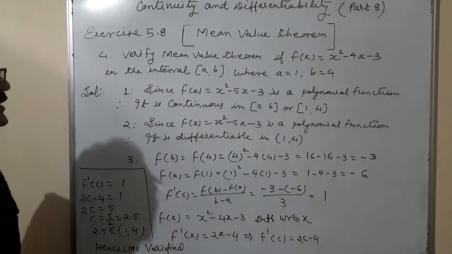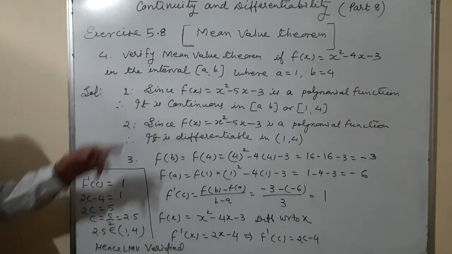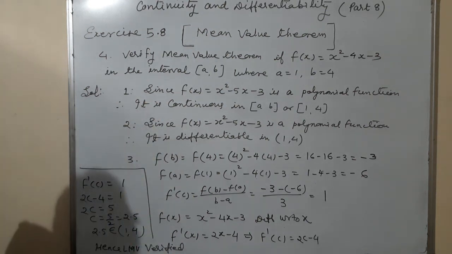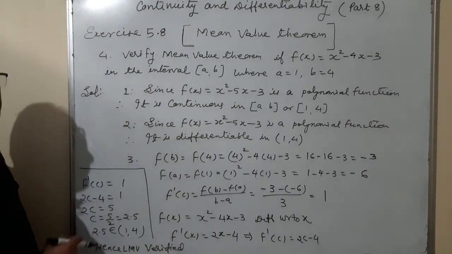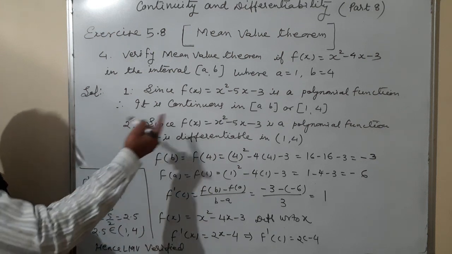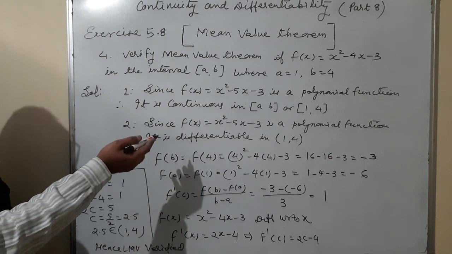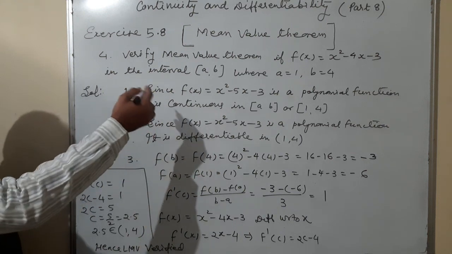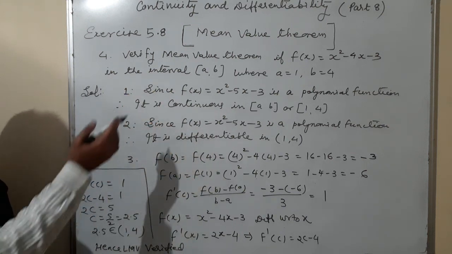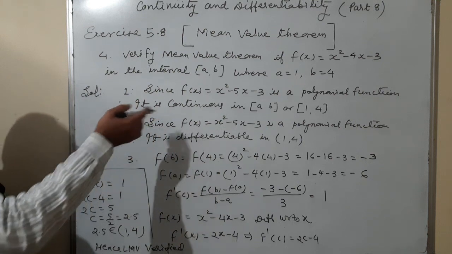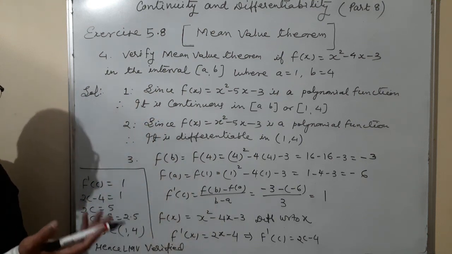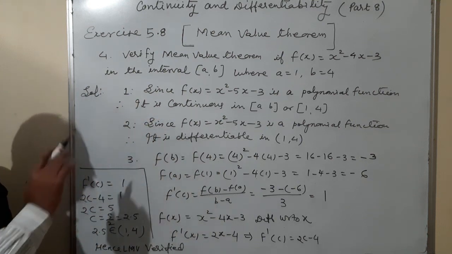So remember these three terms. Fx is continuous in closed interval. Fx is differentiable in open interval. Okay, we want to prove this also, that how they are continuous, LHL and RHL, LHD and RHD. So continuous, but it is not necessary because it is a quadratic polynomial function. It is always continuous and differentiable in the intervals.